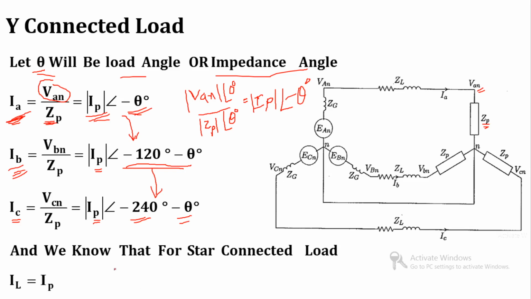And the last conclusion is that we know that for star connected load, line current is equal to phase current, because we can see directly over here that this line current will enter directly into the phase. So there is no break of the current from line current to phase current.